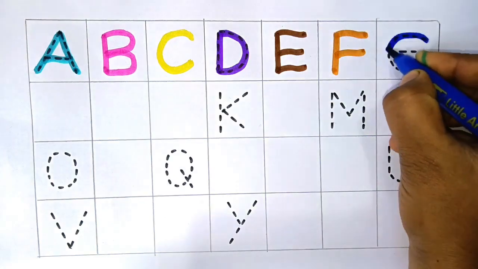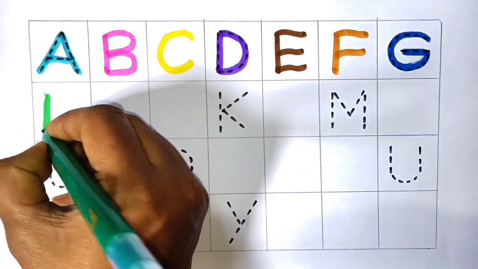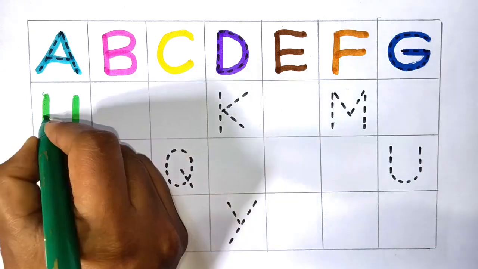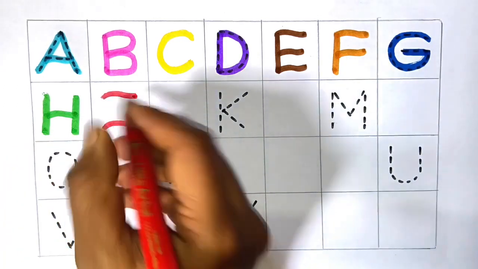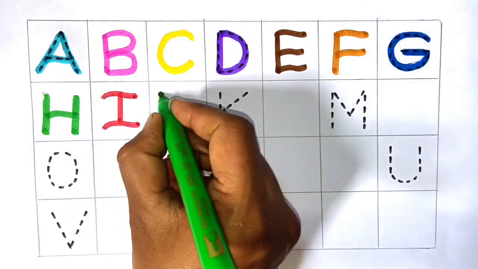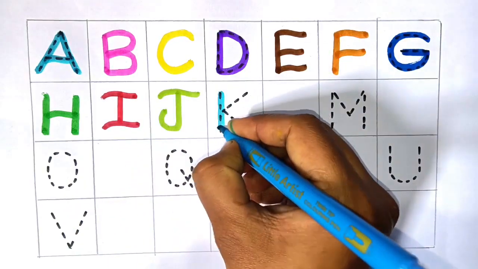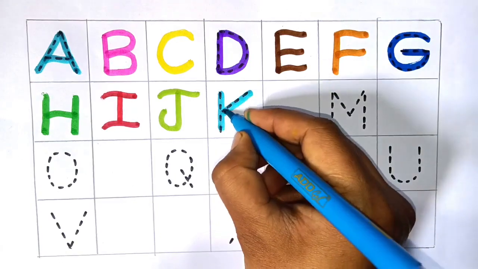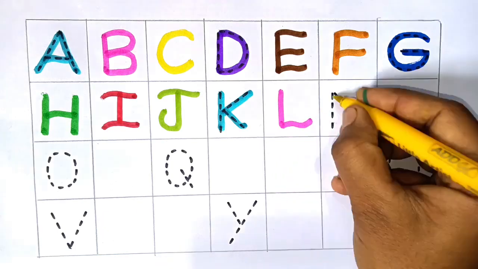Next G. G for coat. Next H. H for hand. Next I. I for ice cream. Next J. J for choose. Next K. K for king. Next L. L for lemon.